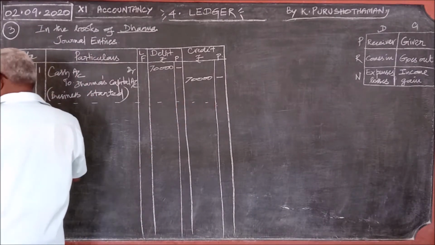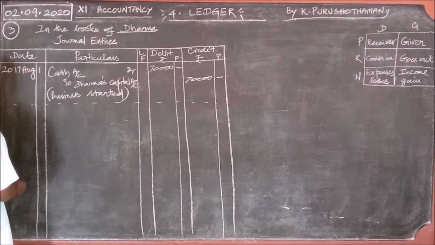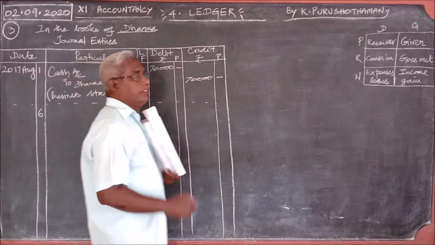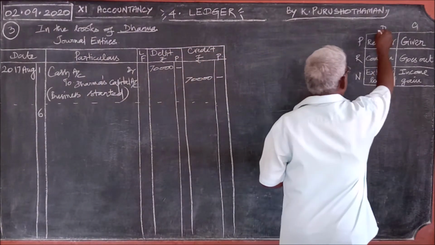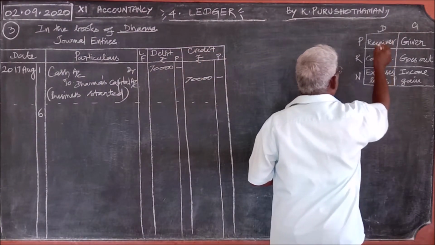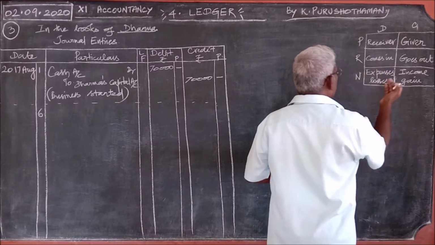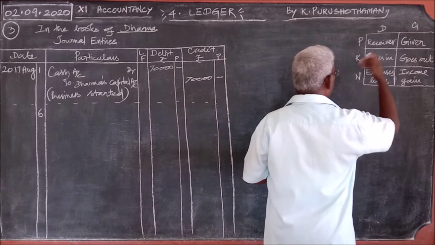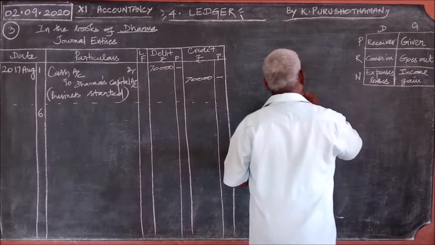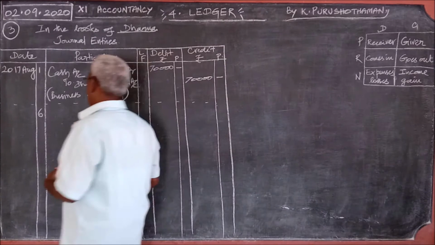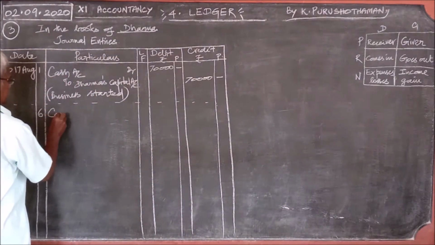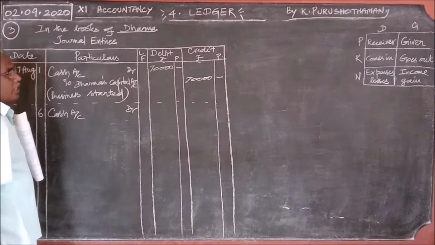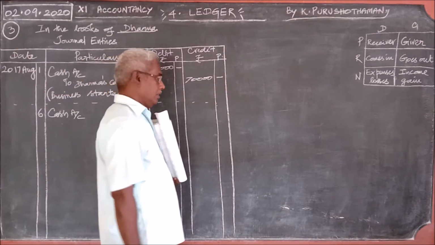Then on 6th, cash received from Ganesan. What should be the debit rule? No receiver. What comes in when cash is received from Ganesan? We receive the cash from Ganesan. What comes in? Cash comes in. Therefore, cash account debit.